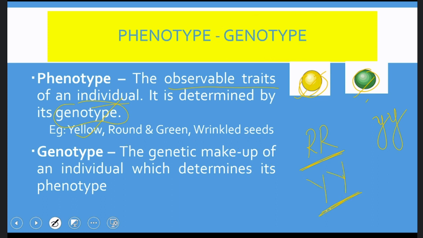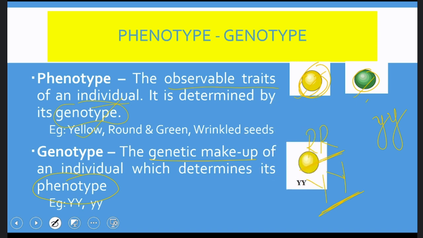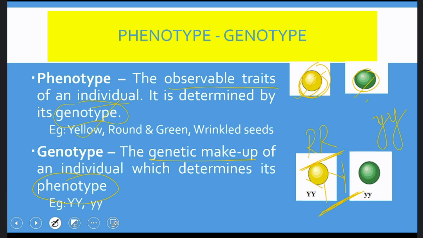Because there is a gene for yellow color. So the genetic makeup of an individual which is responsible for its phenotype is called the genotype. The genes responsible for our phenotype constitute the genotype. The yellow color is due to the genes capital Y and capital Y, and the green color is due to the gene small y, small y. So yellow and green are phenotype characters, and capital Y, small y give rise to the genetic makeup, that is genotype.